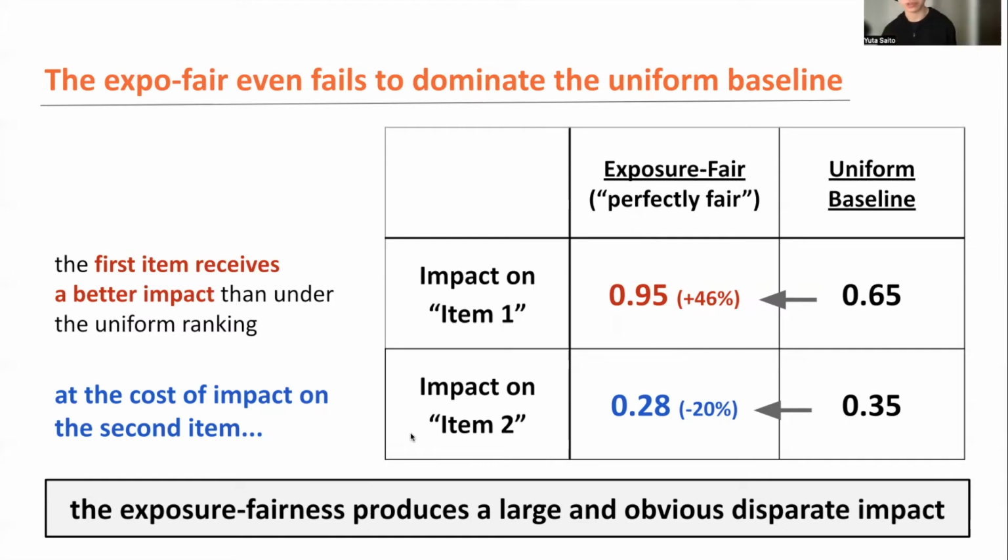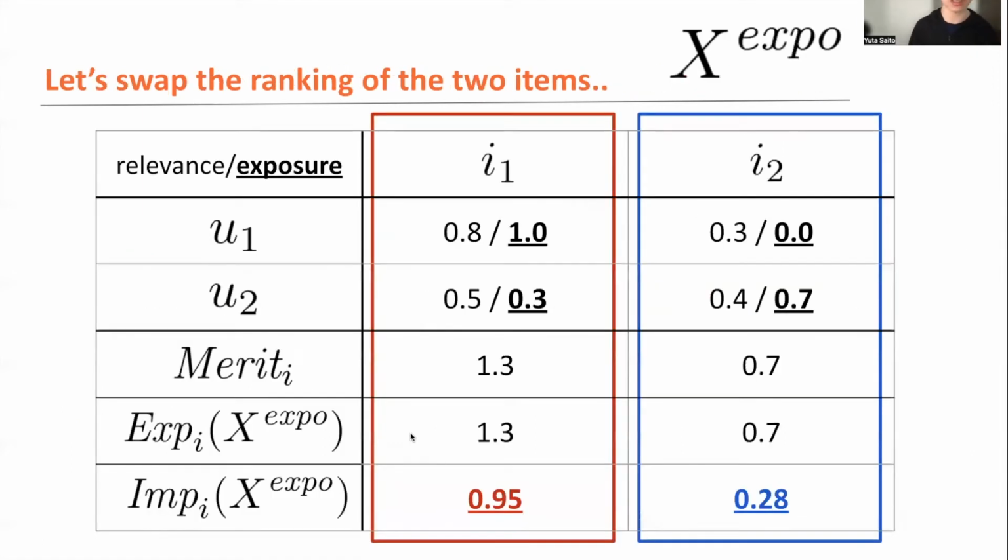And actually, there's another one, right? Another unfairness issue is more related to the envy between the items. So here is exactly the same table, the impact distribution under the exposure fairness or the perfectly fair ranking. We see some ranking result towards the exposure allocation for each item under the exposure fairness.